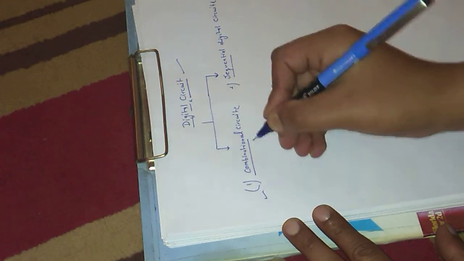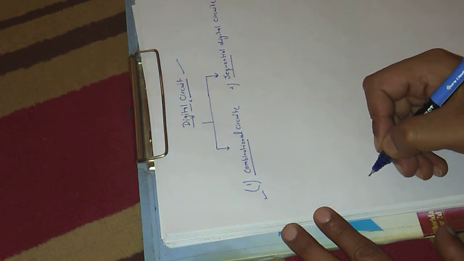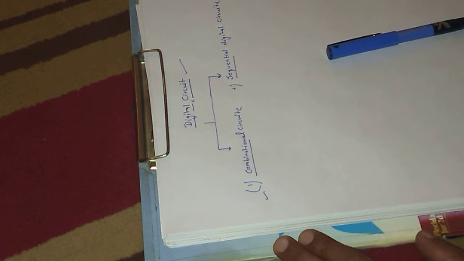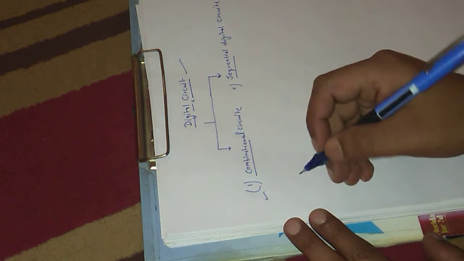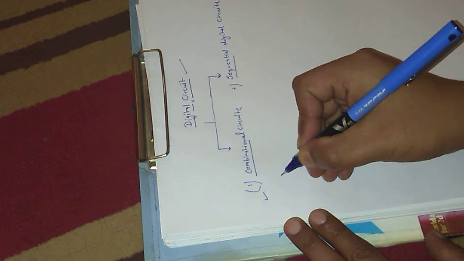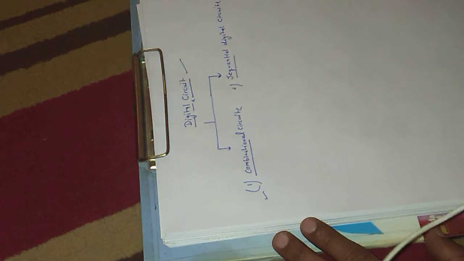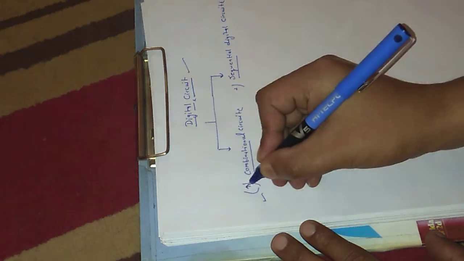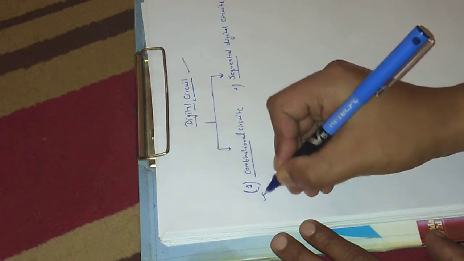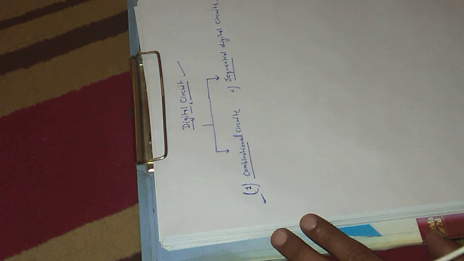Earlier we already discussed combinational circuits. Combinational circuits are the circuits in which the output depends only on the current or present values of the input variables. Examples are adder, subtractor, multiplexer, demultiplexer, encoder, decoder, and all the particular circuits we already discussed in earlier lectures.